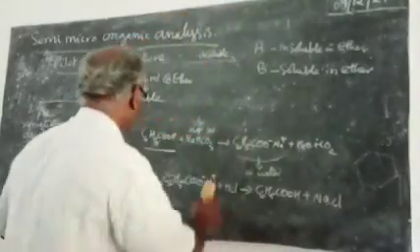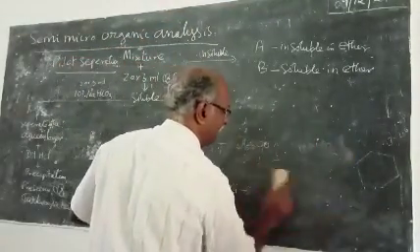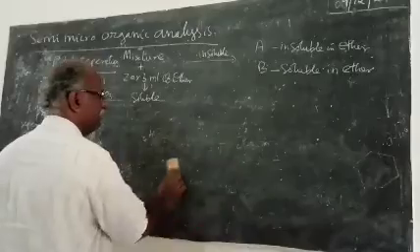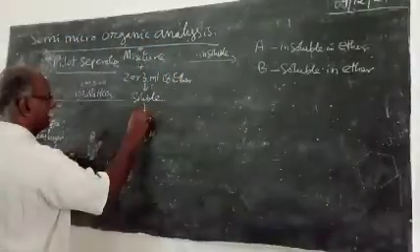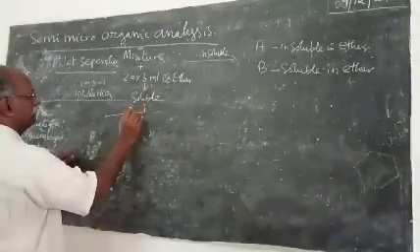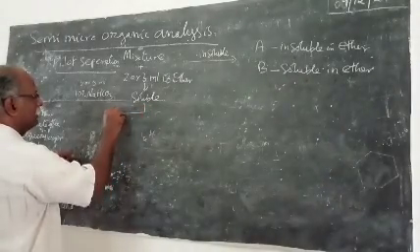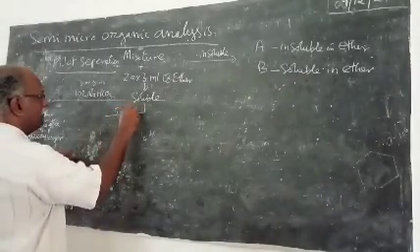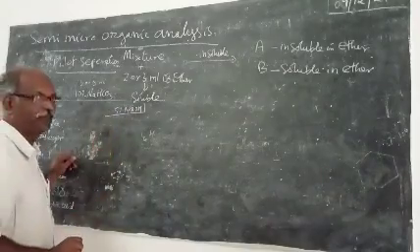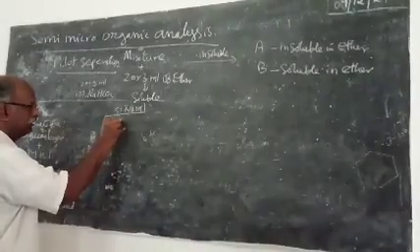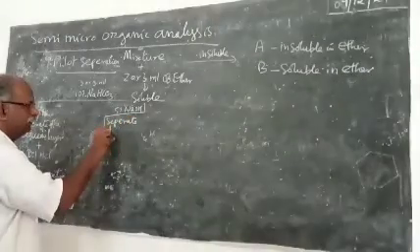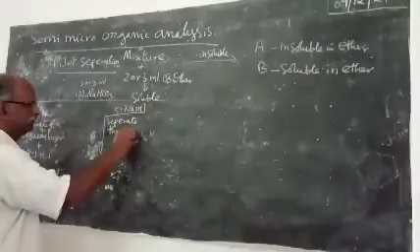Now, simple. You take sodium hydroxide, 5% sodium hydroxide. To the mixture, you add 5% sodium hydroxide. Separate the aqueous layer.